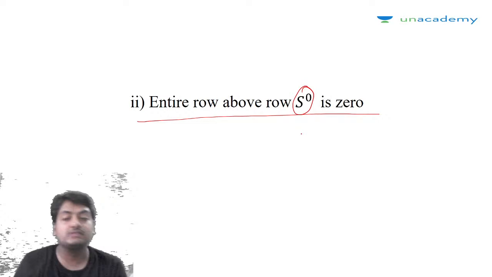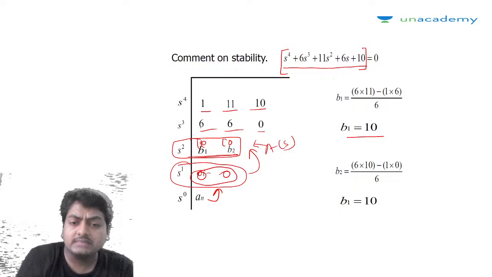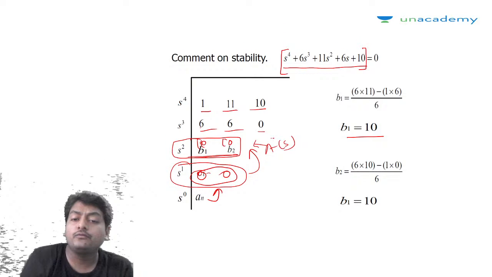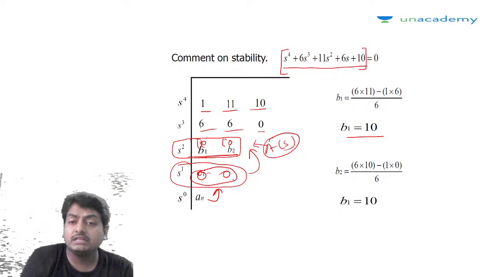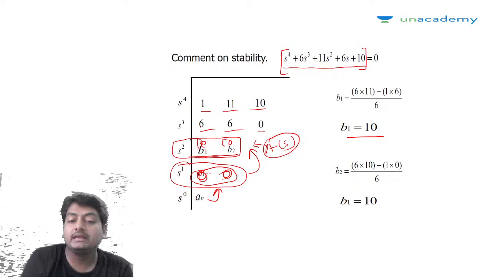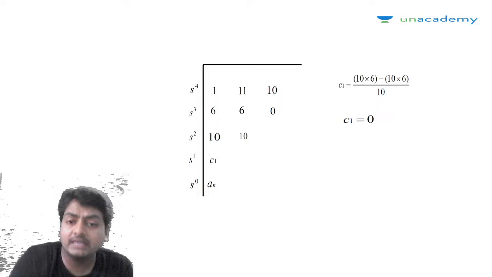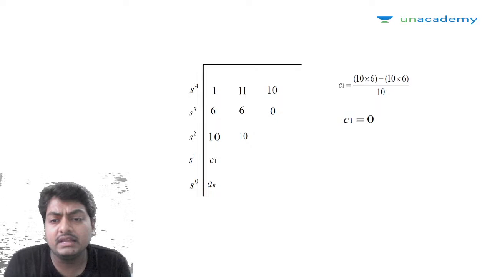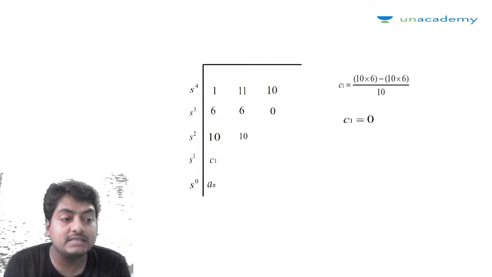If the entire row above s to the power 0 is 0, then what is going to happen? That means now we have to check the stability. For checking the stability, we have to form the auxiliary equation. Using the auxiliary equation, the new rows can be determined by taking the derivative of the auxiliary equation. And it is for sure that a root on the imaginary axis is appearing. That means there is something about marginal stability appearing in that particular system. Now we have to check whether the column sign is negative or positive.